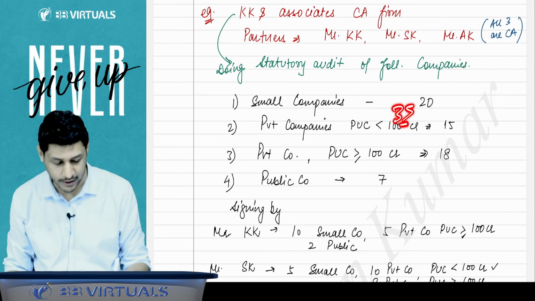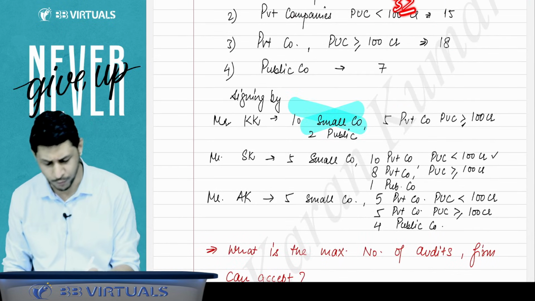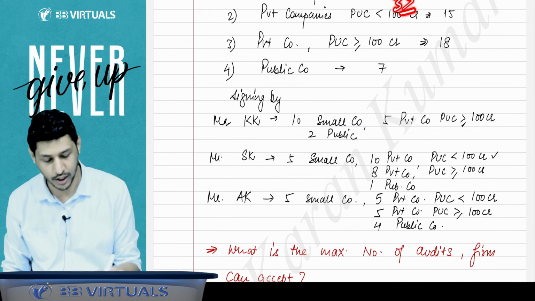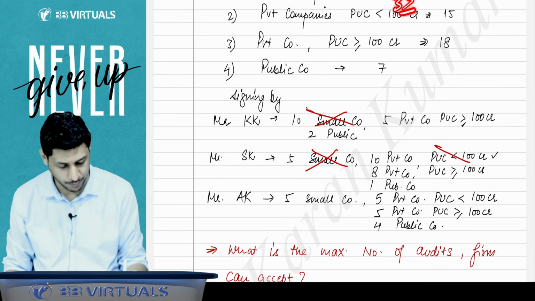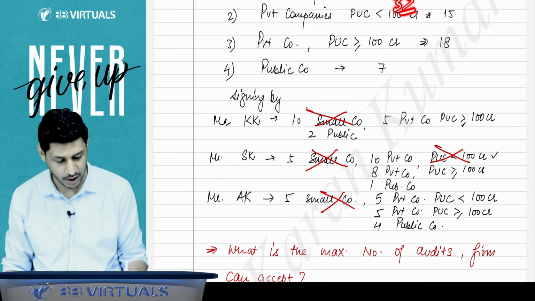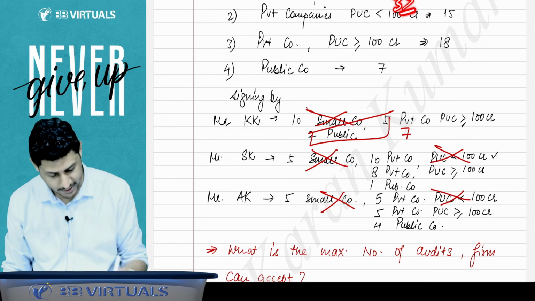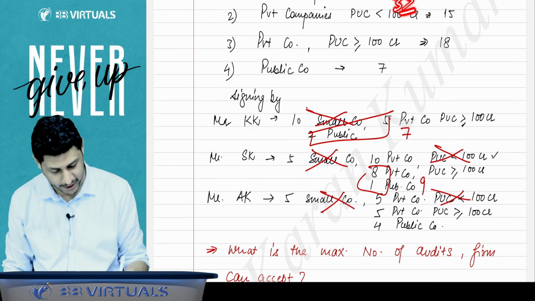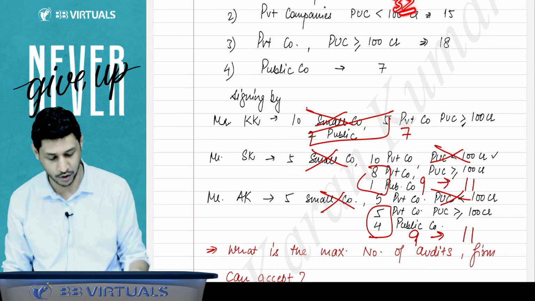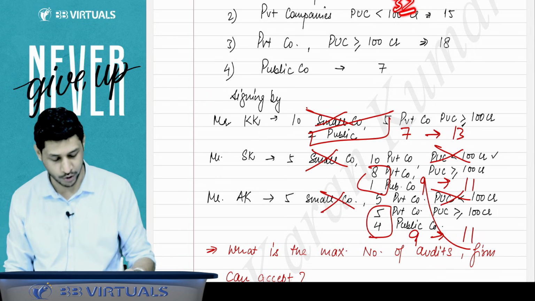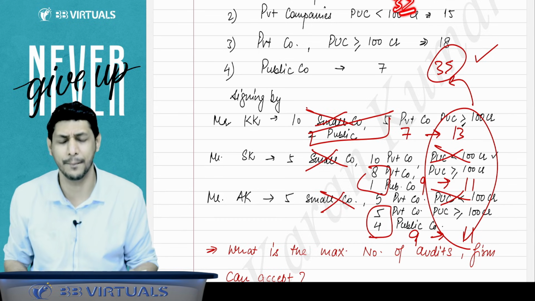Individually, this person is signing small company audits. You just remove small company, because small company is not counted in your limit of 20. So here the small company is to be removed, this company is to be removed. So he is signing 7 audits. Another is signing 9 audits, and another is signing 9 audits. So he can do 11 audits more, another can do 11 audits more, another can do 13 audits more, and in total they can do 35 audits more. This is the best example.